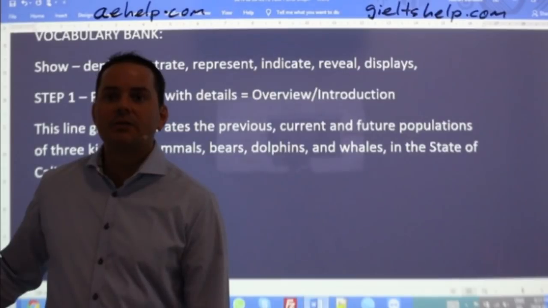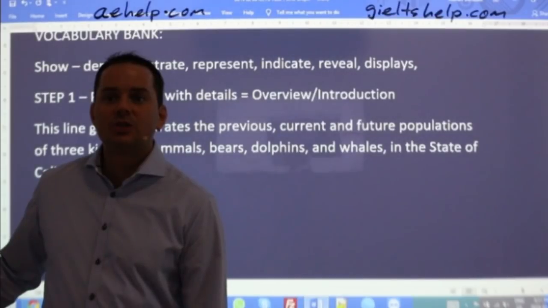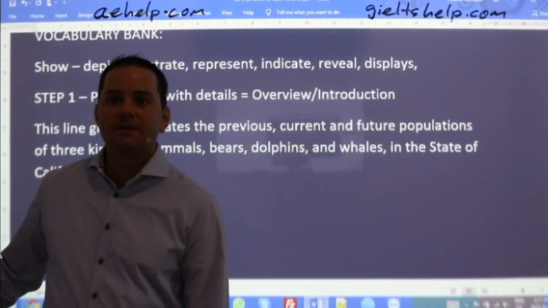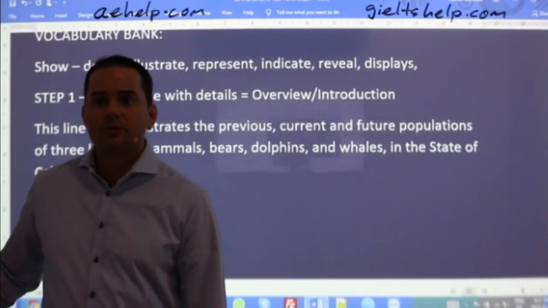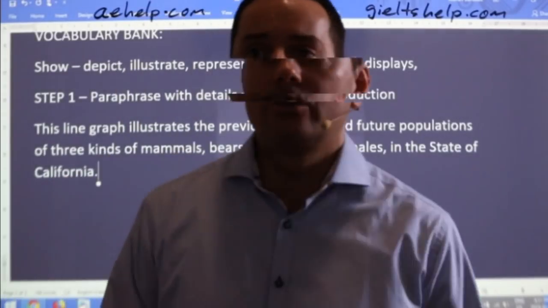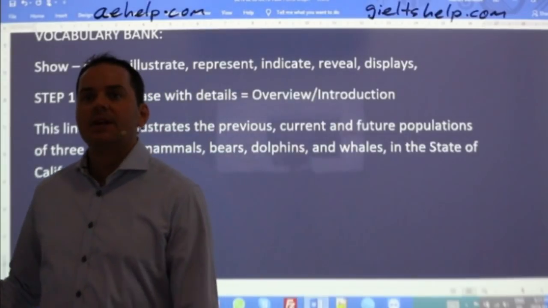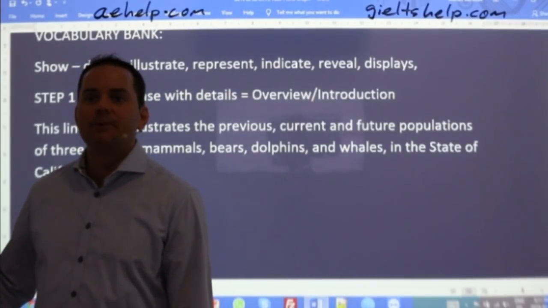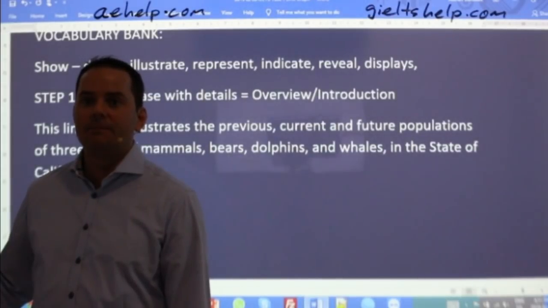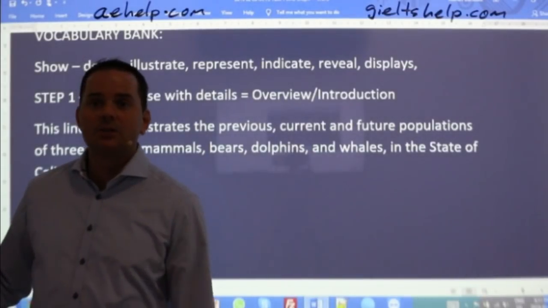Aigul says this line graph illustrates the number of bears, dolphins, and whales since 2017 until 2022 in the state of California. Good, Aigul. Capitalize that S, okay? State of, big S. All right, good though. Kesey says, the given line graph represents the population of bears, Kesey, not beers, the population of bears, dolphins, and whales from 2017 to 2022 in the state of California. Very good. I like how you gave the date as well.